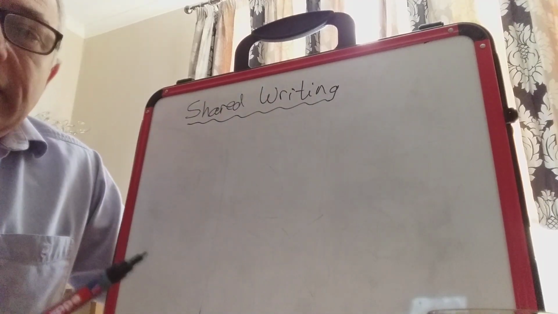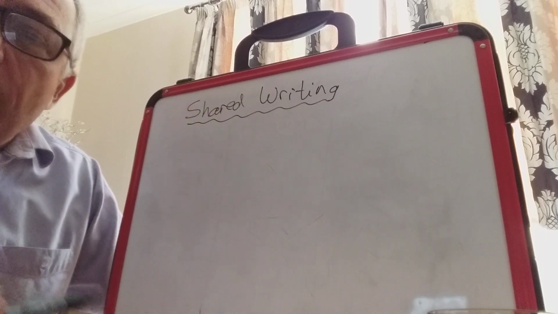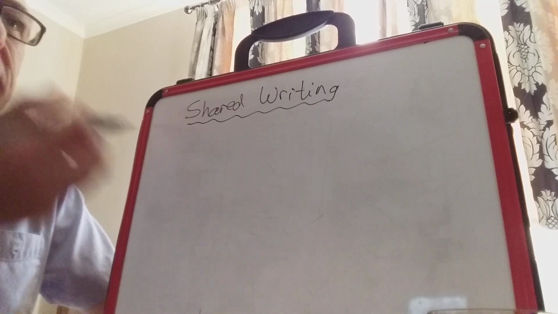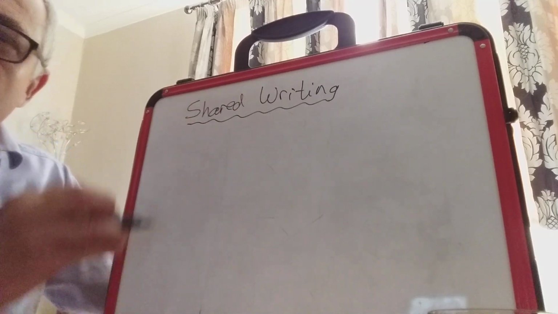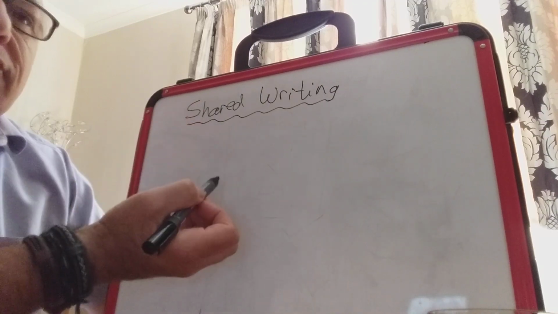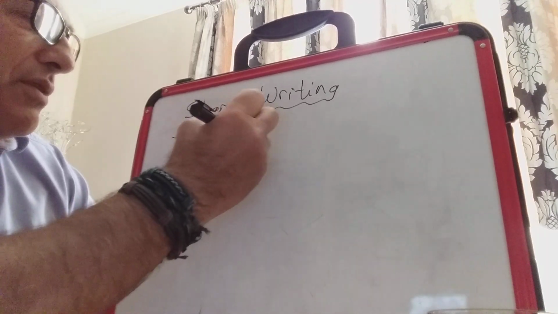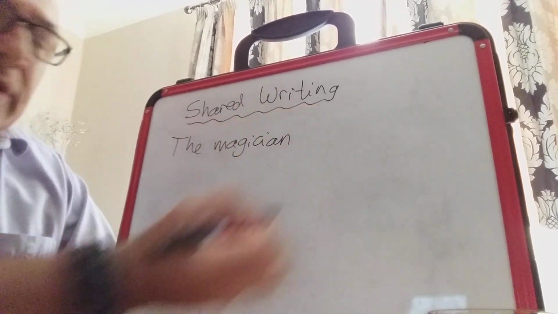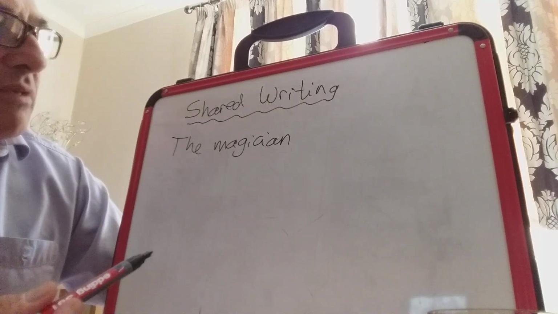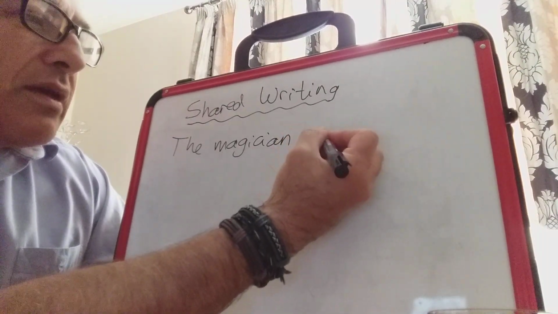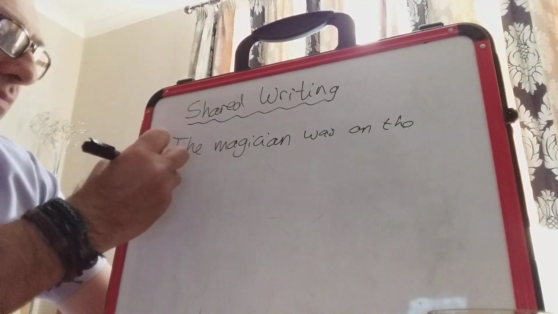Okay, the next part of the lesson is the shared writing part of the lesson, and what we're going to do is we're going to make up a sentence or two, but we're going to use the words that we've been looking at. So, for example, we've just been talking about the musician or the magician. So let's make up a sentence. Let's use the word magician. So, the magician. Okay, so what was the magician doing? Well, the magician, she was, or he was, the magician was on the stage.